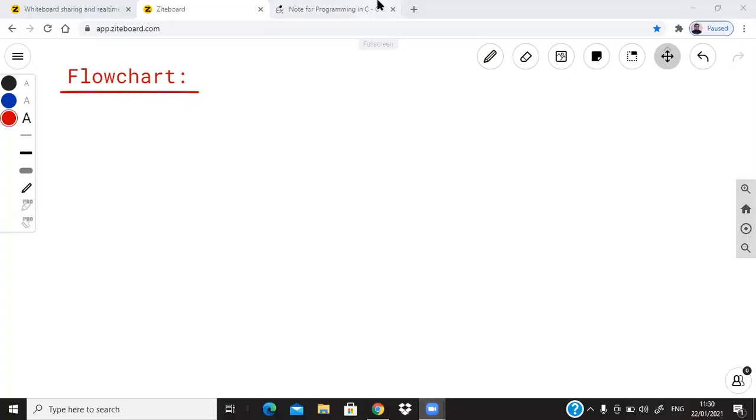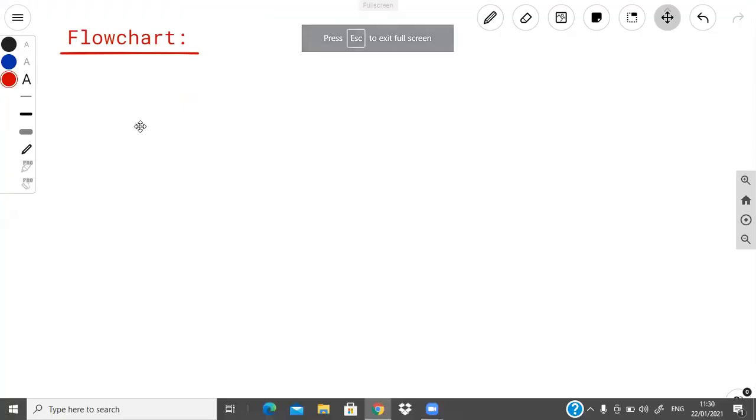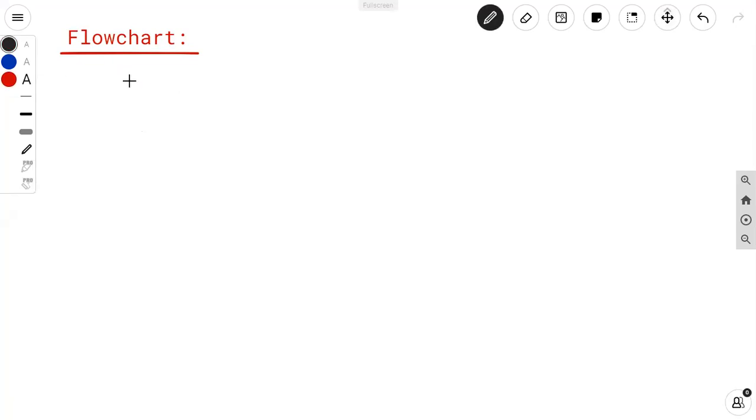So the next one is flowchart. Flowchart means what? The flowchart is the graphical representation of an algorithm. We have to represent an algorithm graphically, then it is said to be a flowchart.